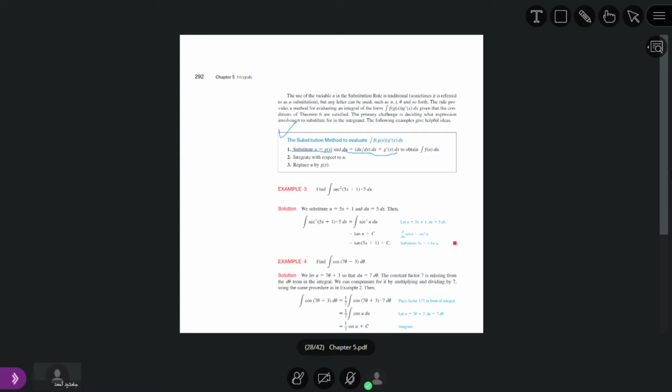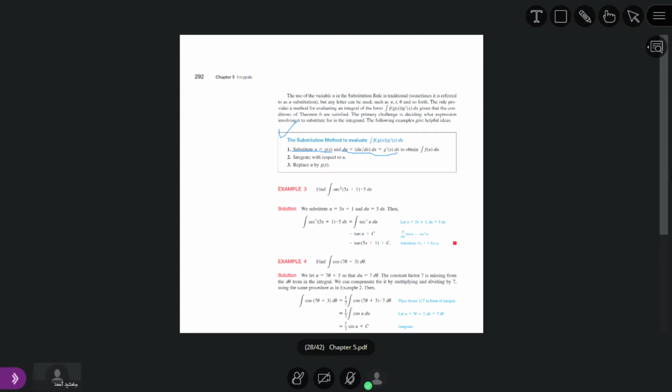Now we obtain the indefinite integral f of u du. After that, we integrate it with respect to u. Whenever we get the solution in terms of u, then in the last step we replace u by g of x. This is the method.